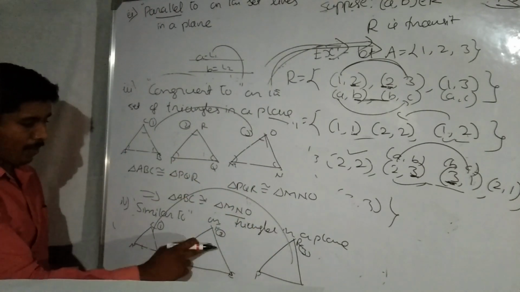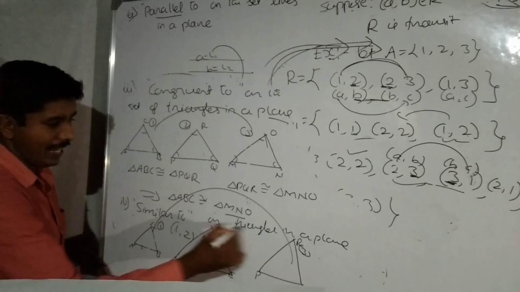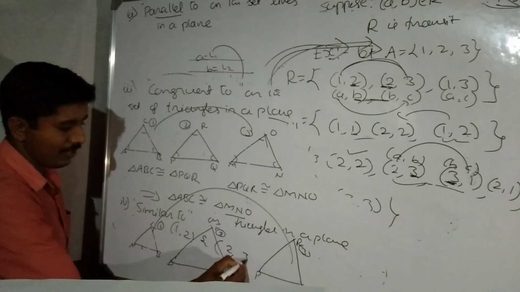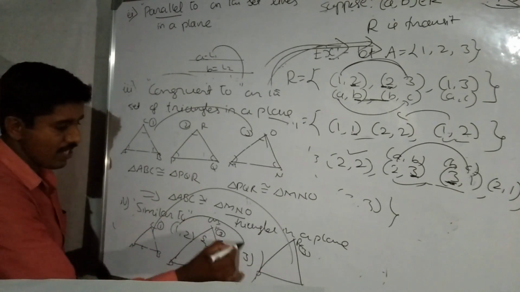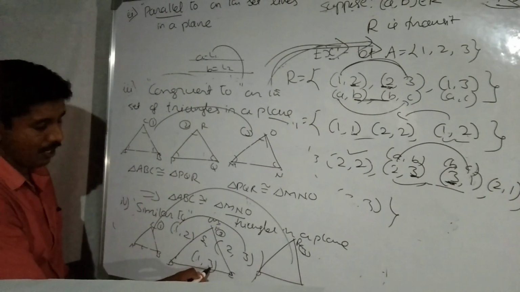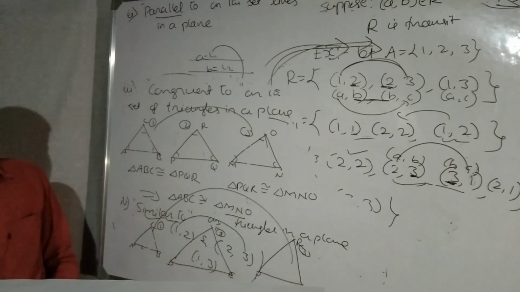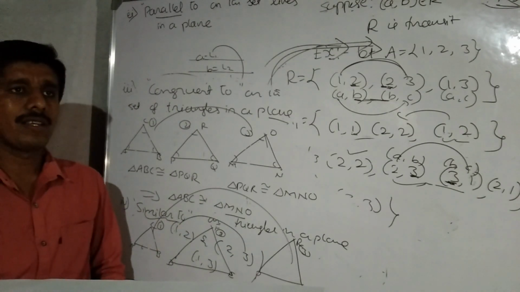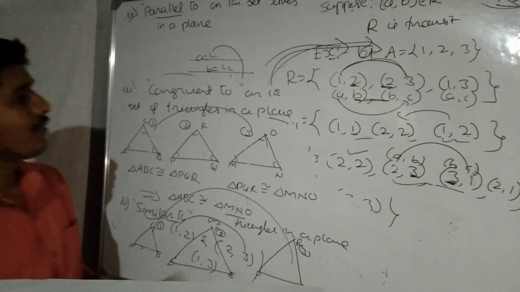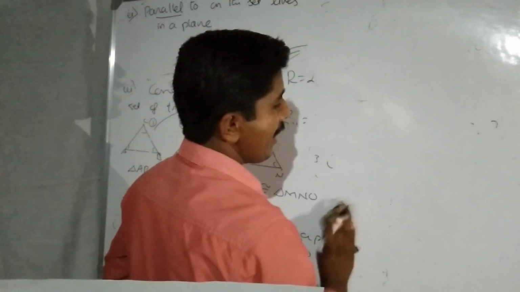Here A comma B means 1 comma 2: the first triangle is similar to the second triangle. Next, the second triangle is similar to the third triangle. What is the relation between the first one and the third one? The first one is also similar to the third one. Therefore, the similar to relation on the set of all triangles in a plane is transitive. Now we go to equivalence relation.